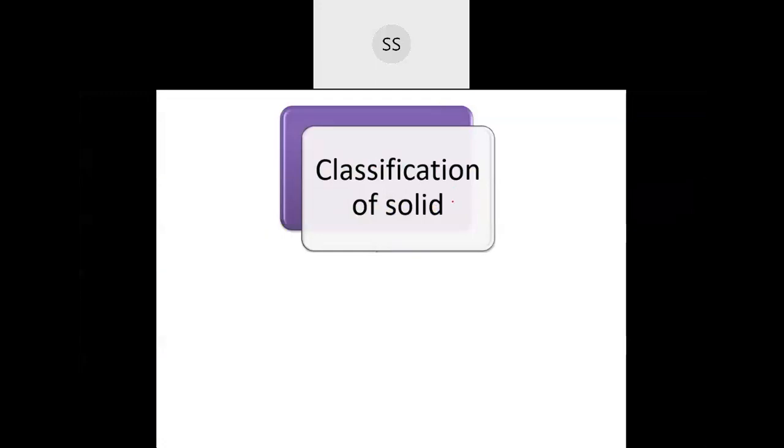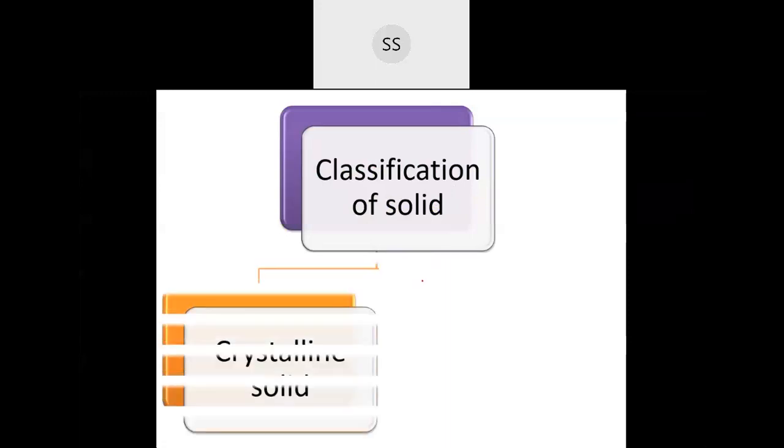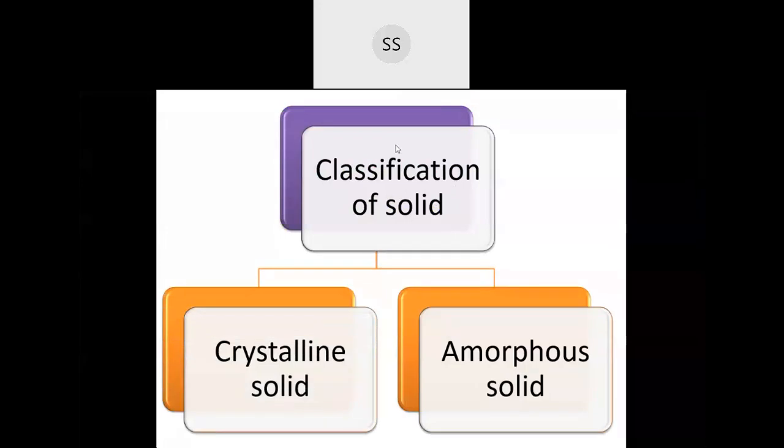Solids are classified into two categories. One is crystalline solid and the other one is amorphous solid. So we have two classifications for solids, crystalline and amorphous. Let us now understand what the first category is as well as the second one.